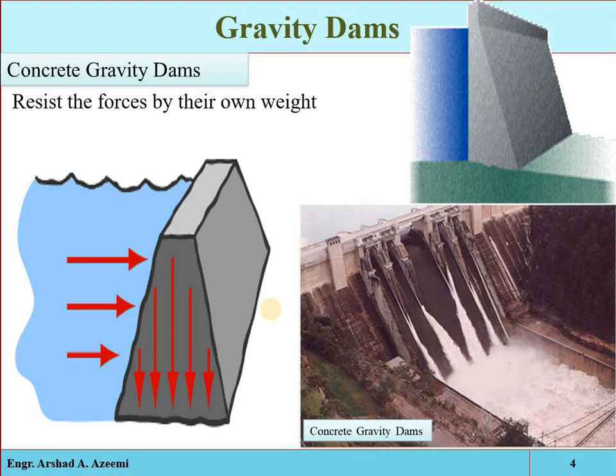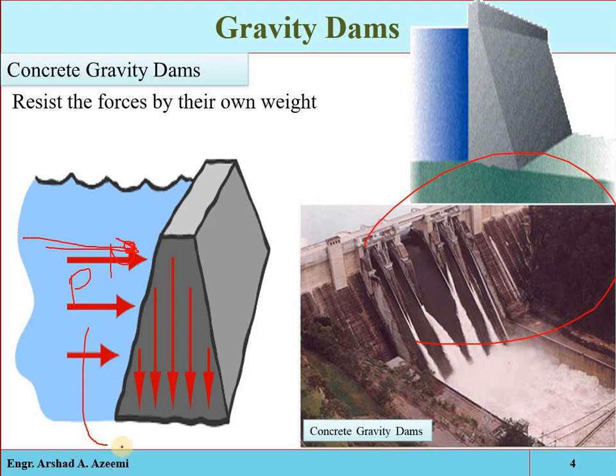And as we know, a gravity dam is a structure which resists the destabilizing forces by its own weight. See, here is the dam structure which is constructed across the river. For example, the water which is stored behind at the upstream face, that is the reservoir, will exert some pressure, that is the water pressure.